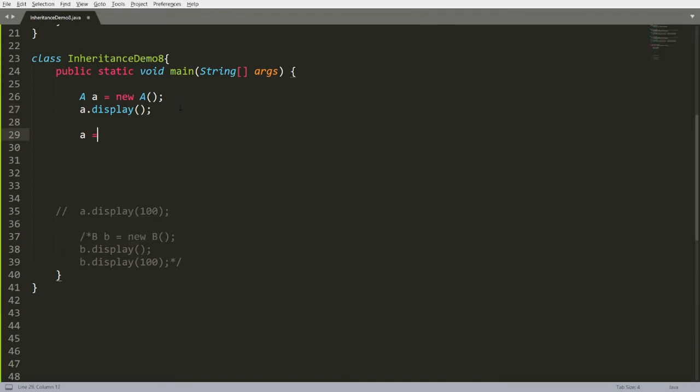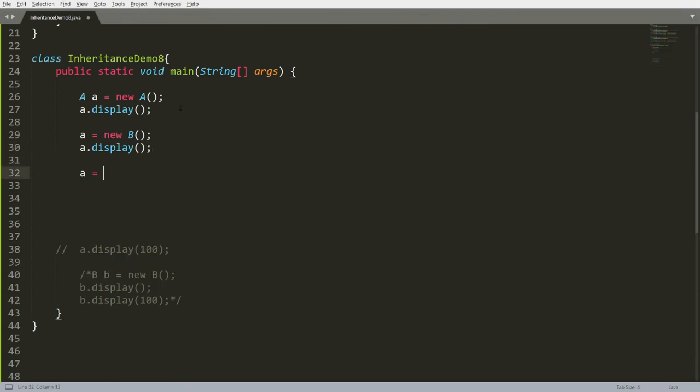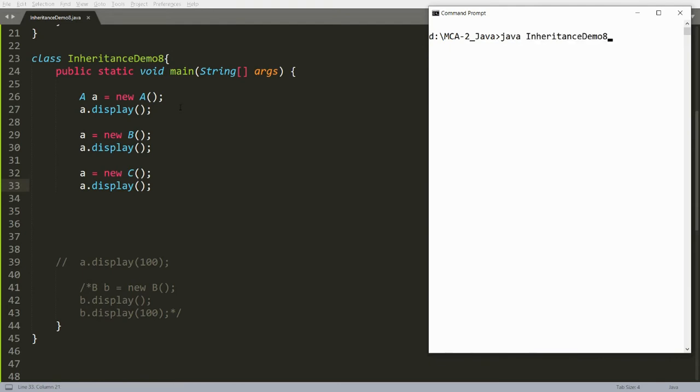Now suppose A is pointing to B, and if you call display, then you will get the access of B's display. And suppose A is pointing to C, then you get access of C's display, and this concept is known as dynamic dispatch. This concept is known as runtime polymorphism in Java, and you can achieve that using method overriding.